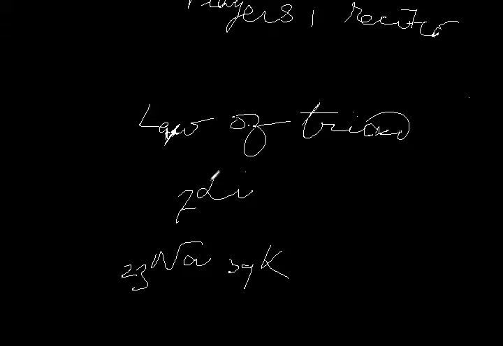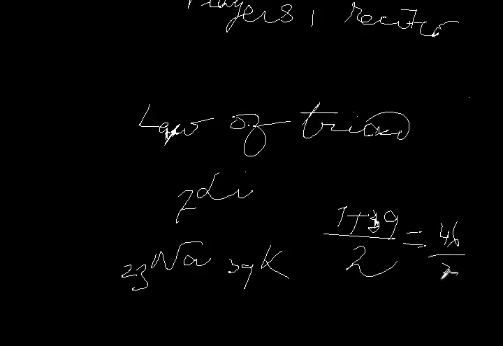They considered it as a triad: Li, Na, and K. If you see minutely, you will see the average of the atomic masses of lithium and potassium, 7 plus 39 by 2, equals 46 by 2, that is equal to 23.